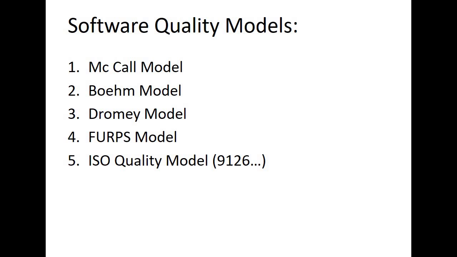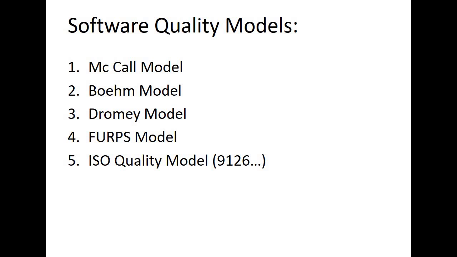Then you have your FURPS model, and then we have several ISO quality models. So there are several standards. So we'll see 9126 today. The aim is to finish all these models today.